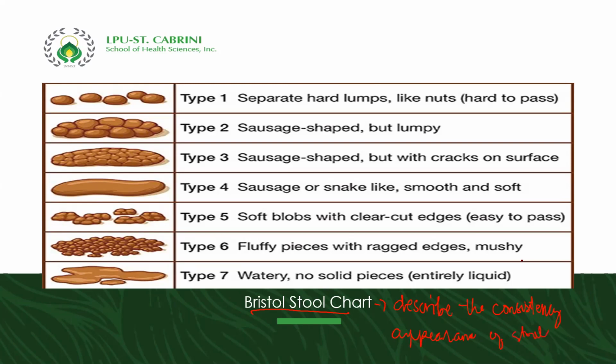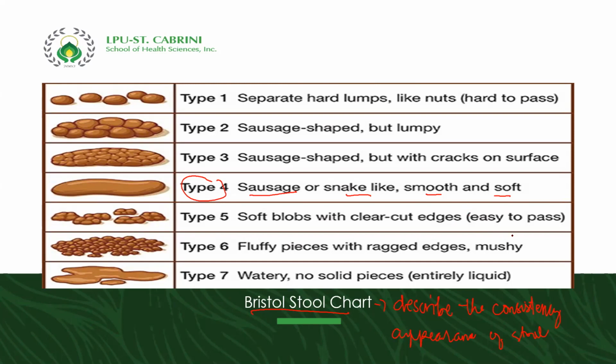We said that a normal stool is type 4, which is sausage-like, snake-like, smooth, and soft.